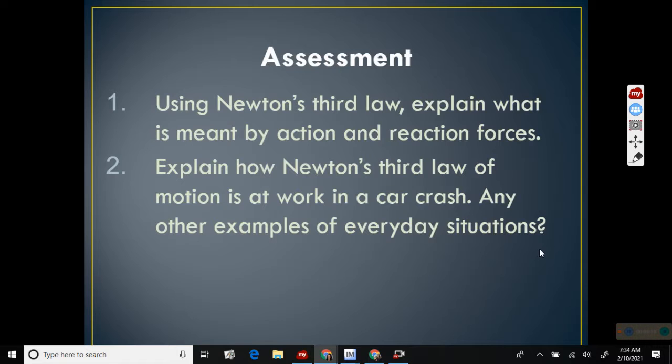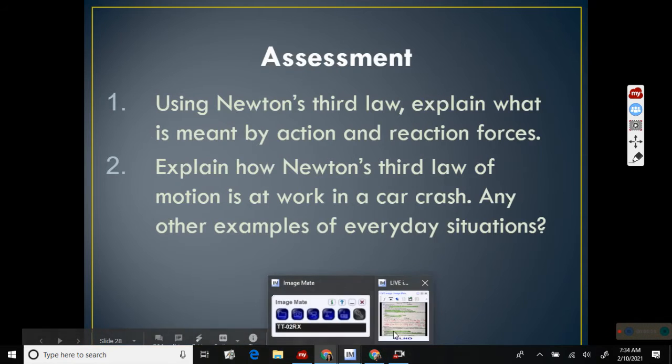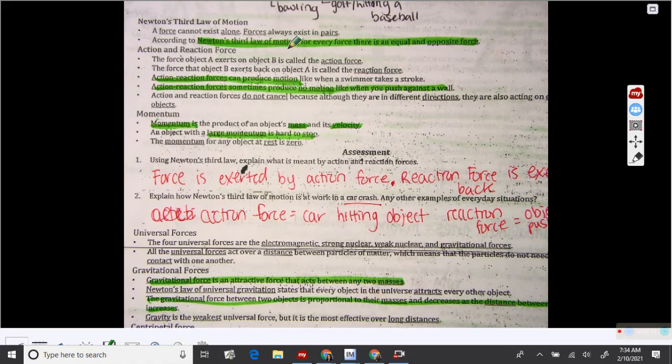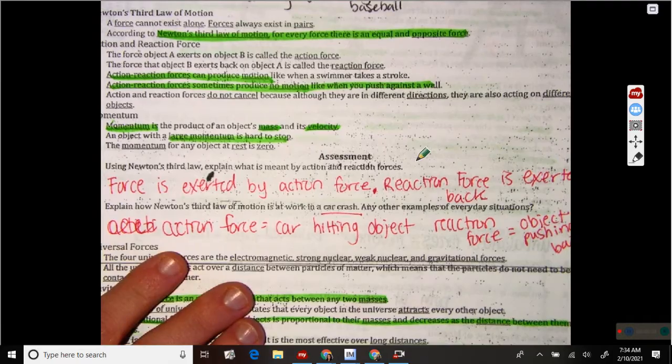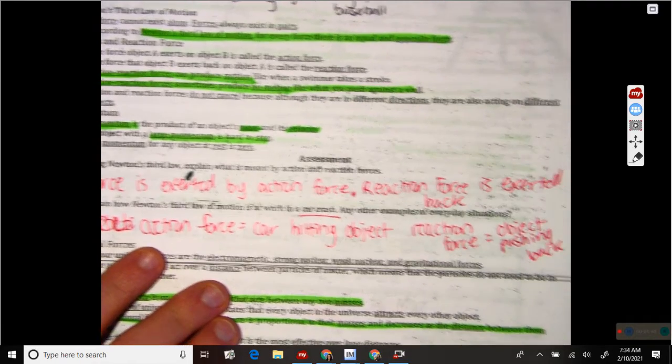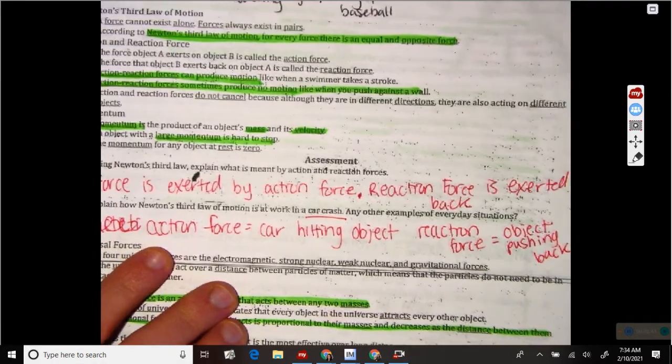All right, so let's look at this. On your notes, it says, using Newton's third law, explain what's meant by action and reaction forces. I have that force is exerted by an action force. The reaction force is exerted back.